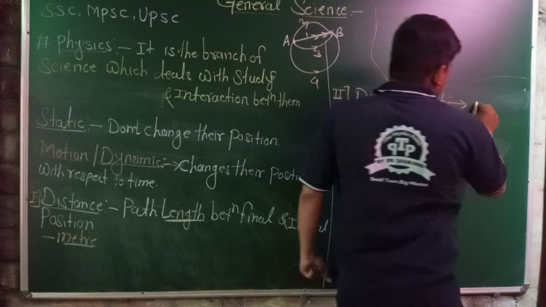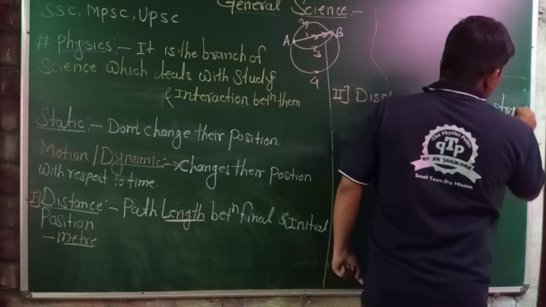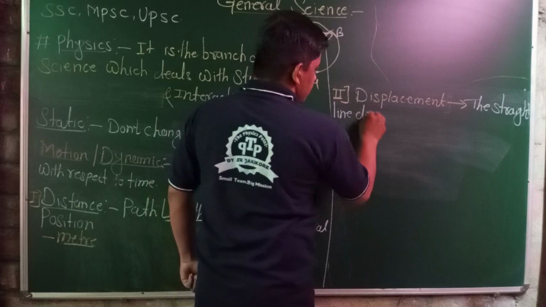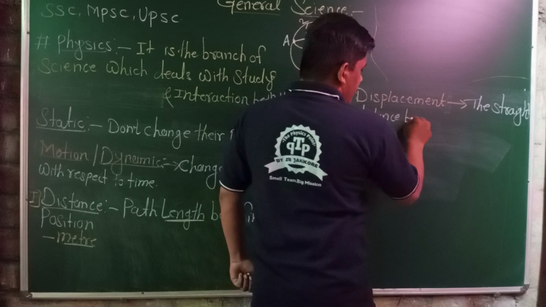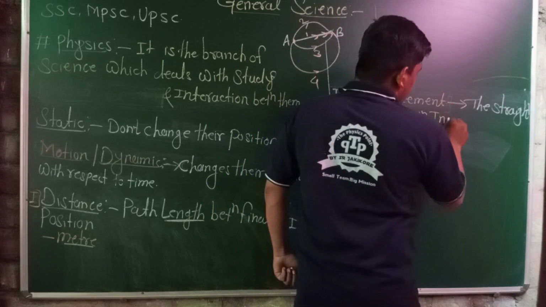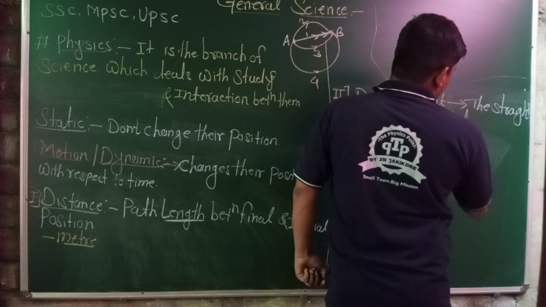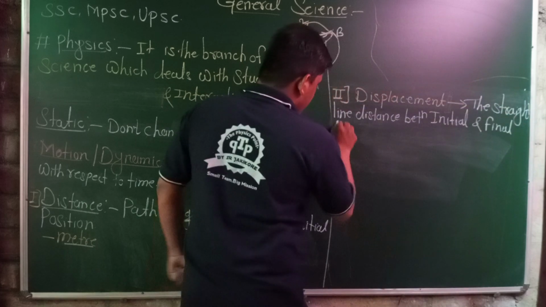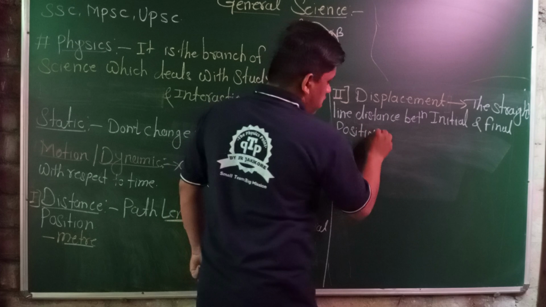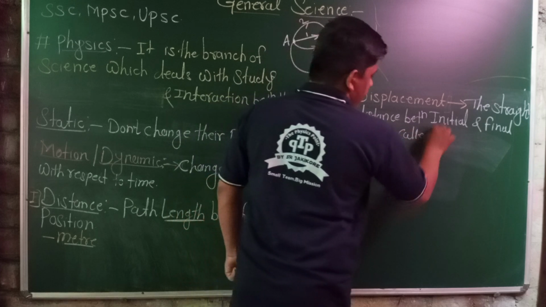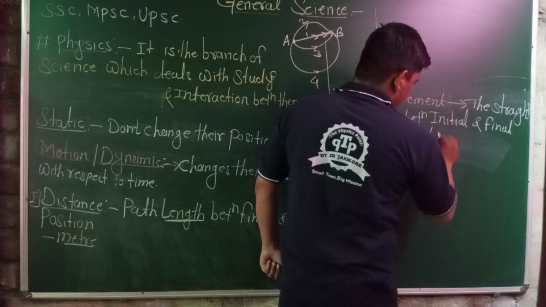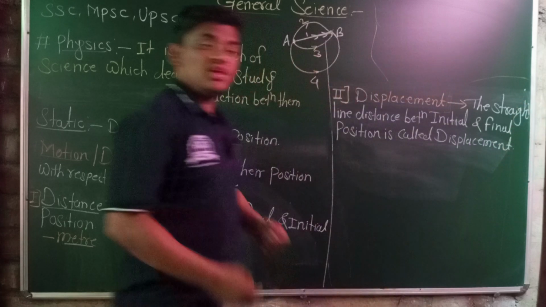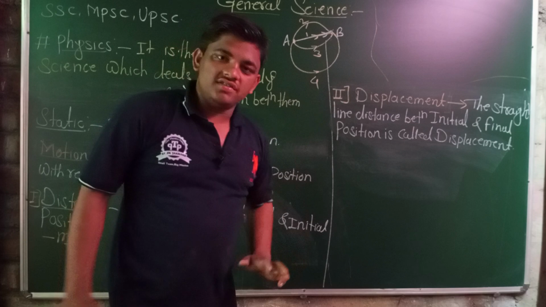The straight line distance between the initial and final positions is called displacement, or also the shortest distance between the initial and final position is known as the displacement.